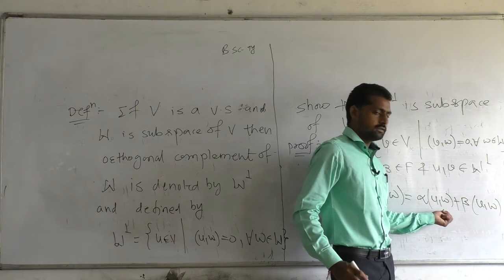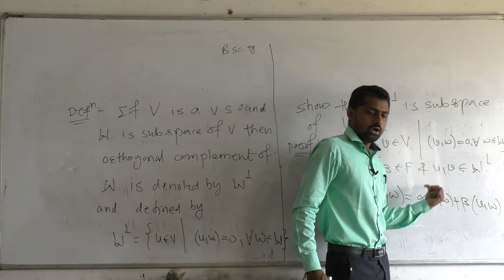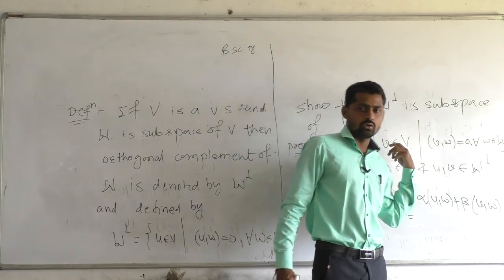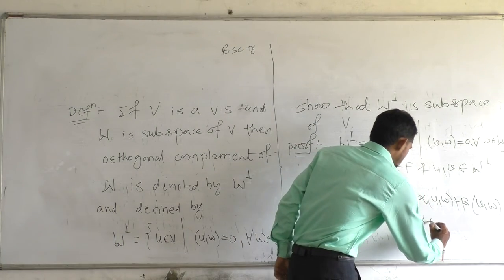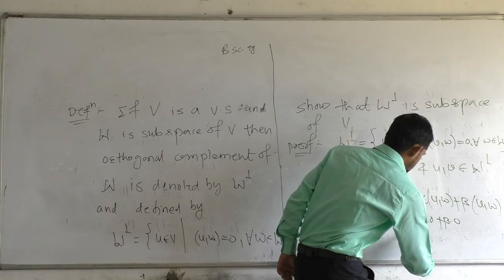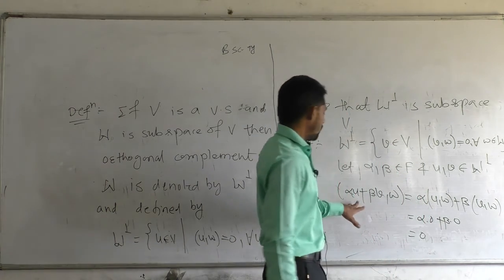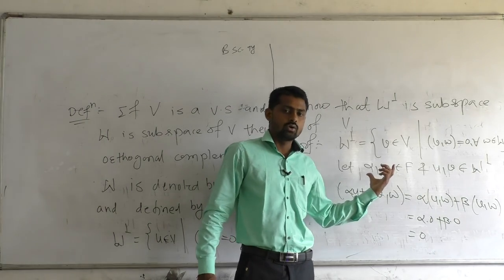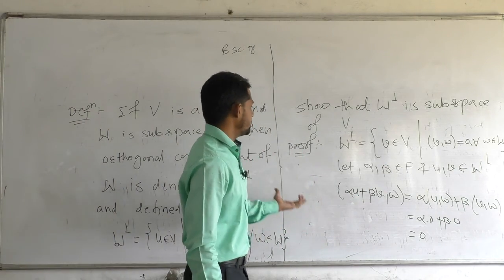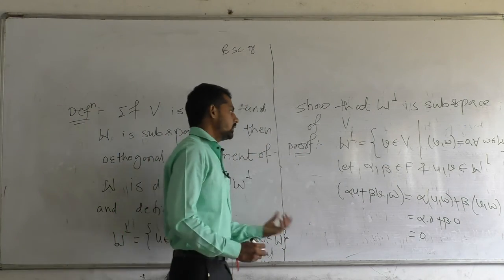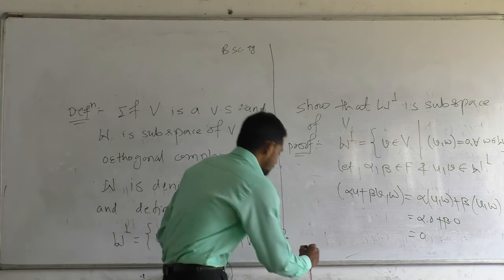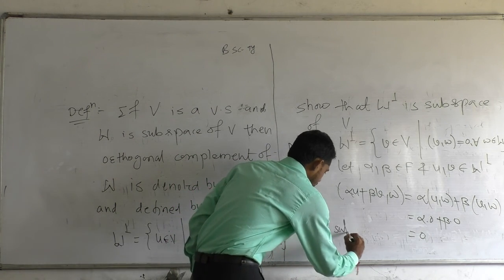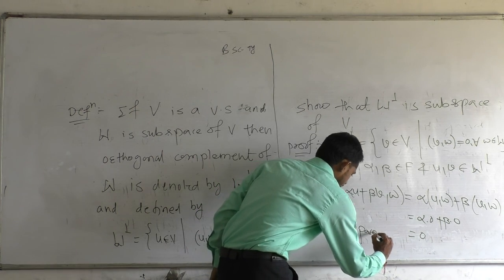This is 0 because u belongs to the orthogonal complement of W, and this is 0 because v belongs to the orthogonal complement of W. Hence, alpha into 0 plus beta into 0 is equal to 0. This implies that for all alpha, beta belonging to the field F, alpha u plus beta v belongs to the orthogonal complement of W. Hence, we can say that W perpendicular, the orthogonal complement of W, is a subspace of V.